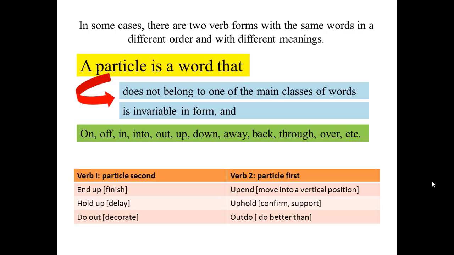The meanings are: end up, finish; hold up, delay; and do out, decorate.